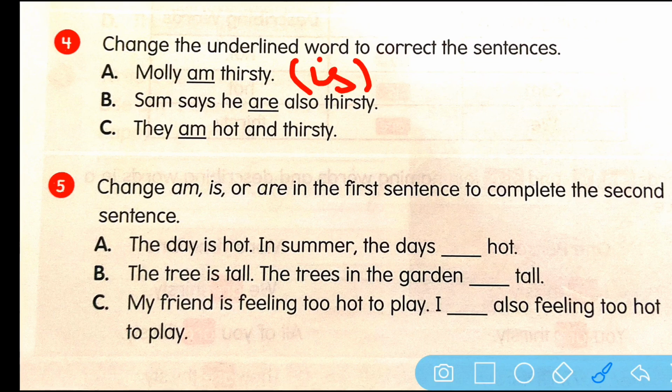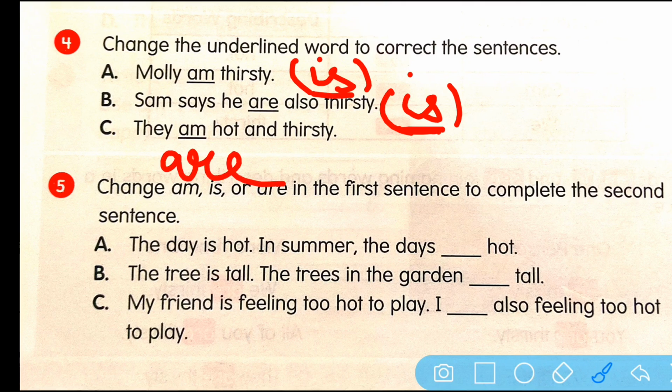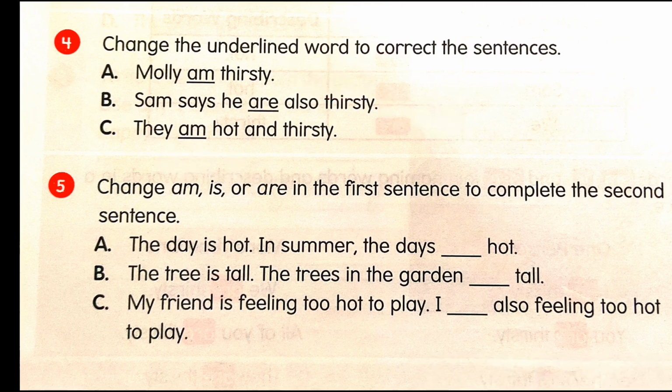Sam says he are also thirsty. Now here also we are talking only about one person, only about Sam. So Sam says he is. Okay? You will underline the word is. Okay? Sam says he is also thirsty. Or you can rewrite the whole sentence in your copy. I'm going to send this to you. Okay? They am hot and tasty. Now the word they is talking about more than one person. So it's a plural. We do not use the word am or is, but we use the word are. So they are hot and thirsty. Okay?